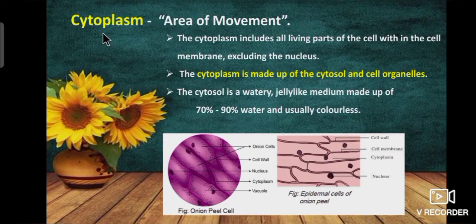Second one, cytoplasm. Cytoplasm is otherwise called the area of movement. The cytoplasm includes all living parts of the cell within the cell membrane excluding the nucleus. The cytoplasm is made up of the cytosol and cell organelles. The cytosol is a watery, jelly-like medium made up of 70% to 90% water and usually colorless.